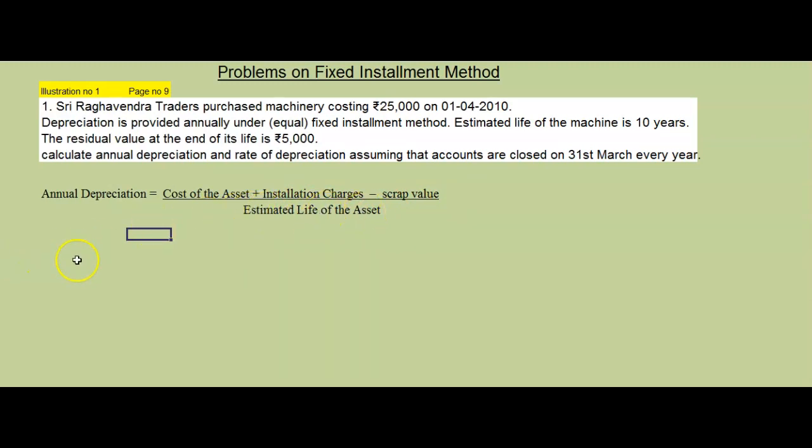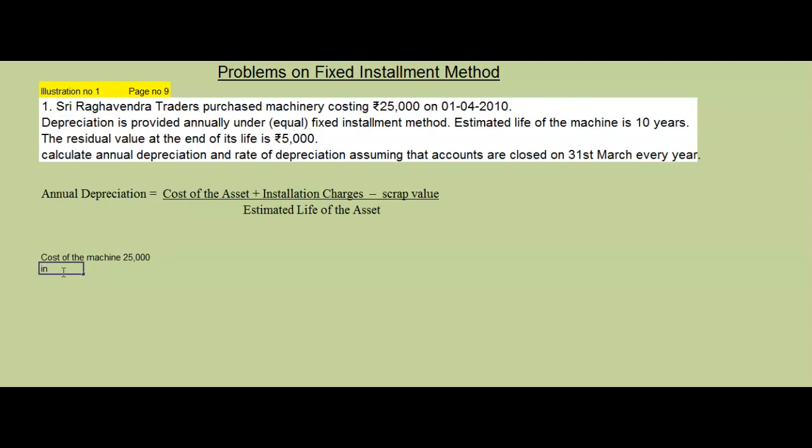So one by one we'll take here. What is the cost? Cost of the machine is how much? Rupees 25,000. Then what is the next value you have to take?